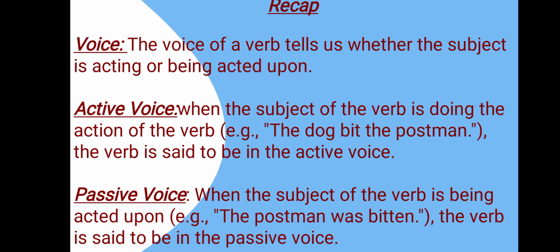Next, passive voice. When the subject of the verb is being acted upon, the verb is said to be in the passive voice. For example, the postman was beaten. Here, the subject, postman, is not doing anything, rather is being acted upon. So, here the verb is said to be in the passive voice.